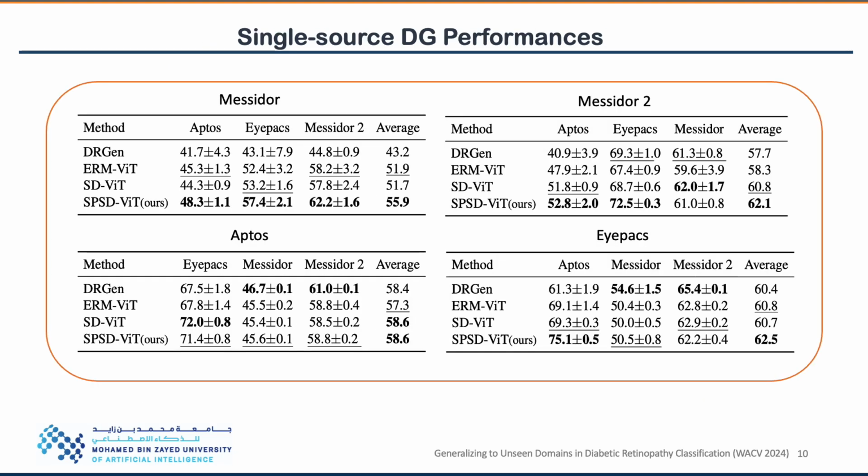In the single-source domain generalization setting, we train our model only on one dataset and evaluate on the other three datasets. The results in the following tables show that our method achieves superior performance in all the datasets even under heavy class imbalance. Single-source domain generalization is even more challenging in the Messidor dataset as the model does not have any data for the proliferative DR class.